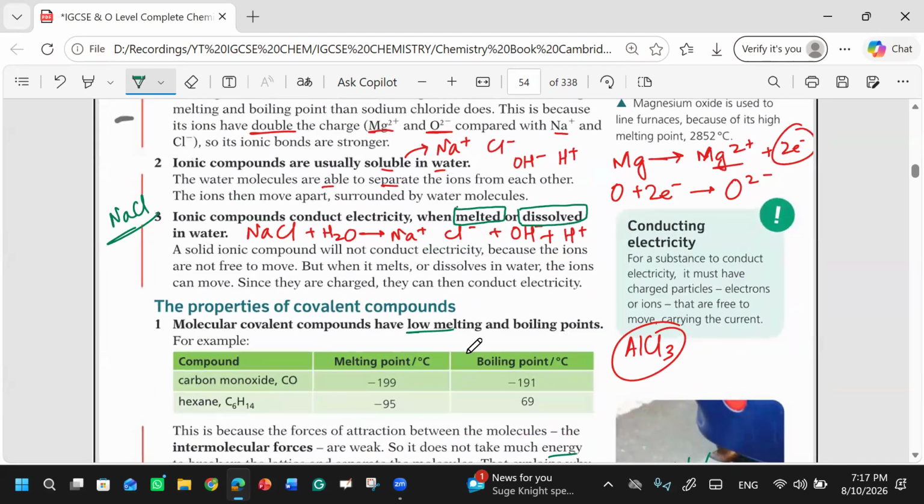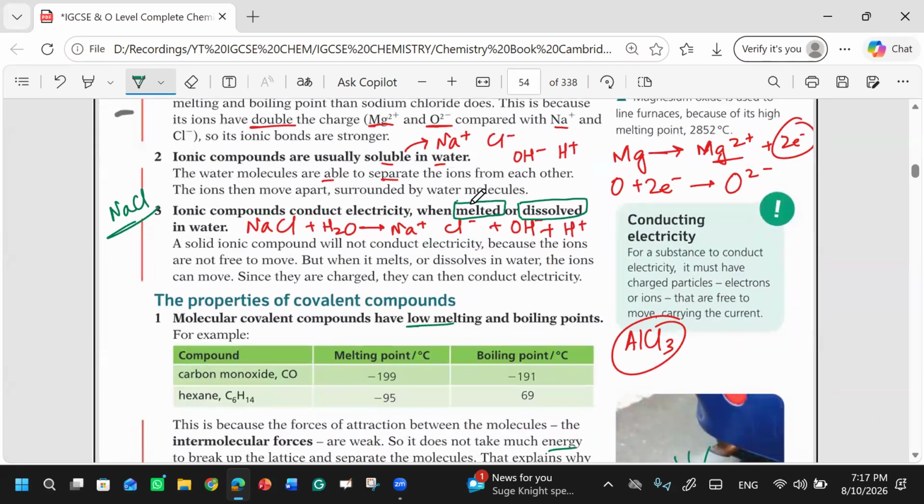Why can ionic compounds not conduct electricity in solid form? Because the ions are not free in solid form. You will not say free electrons, we are not talking about free electrons.